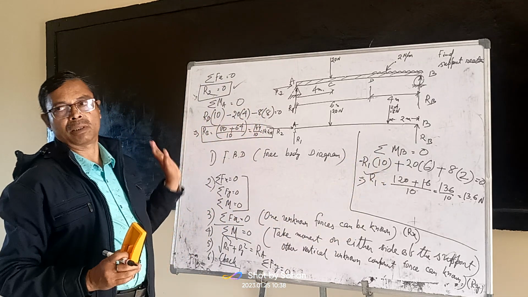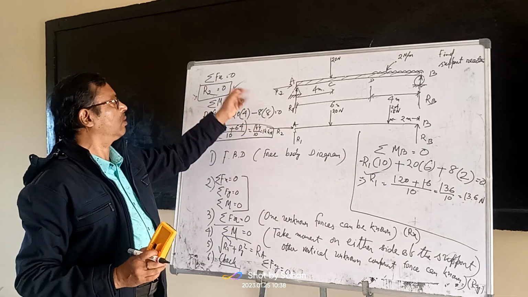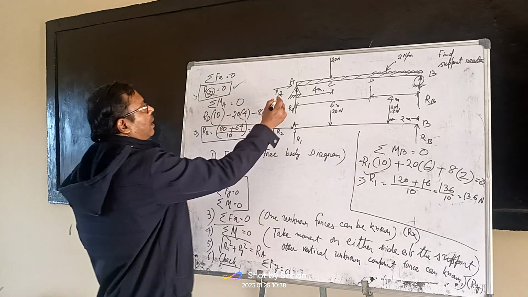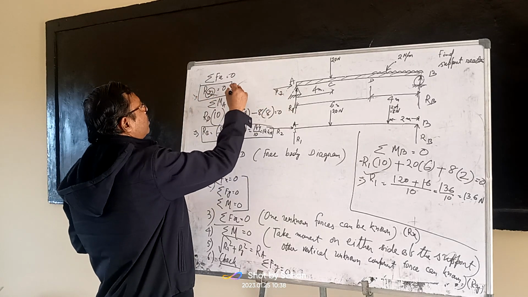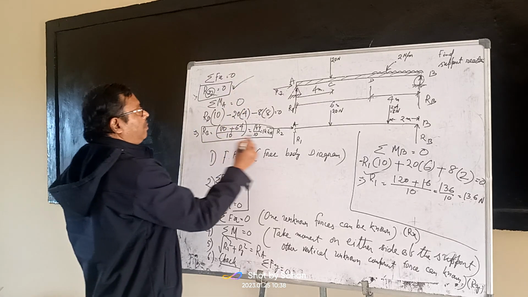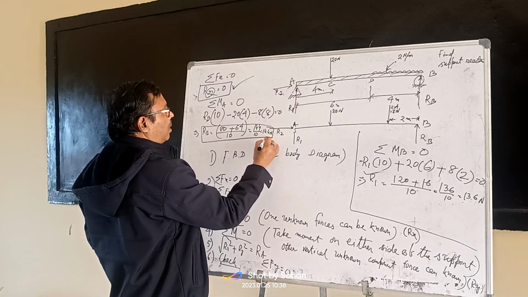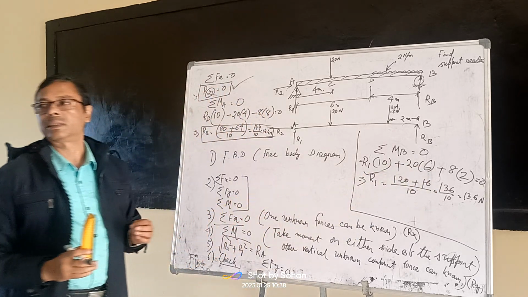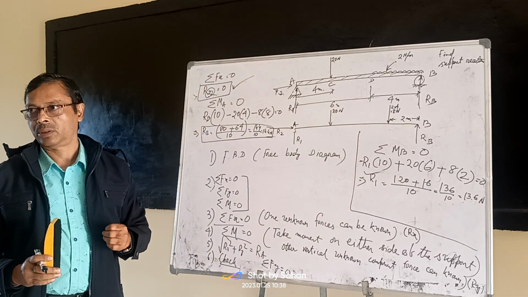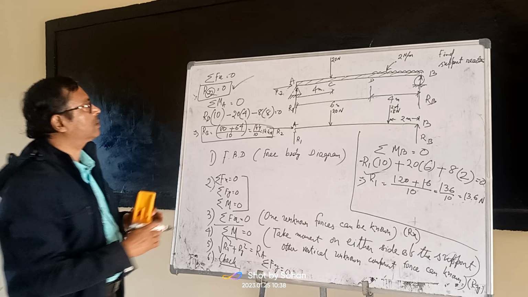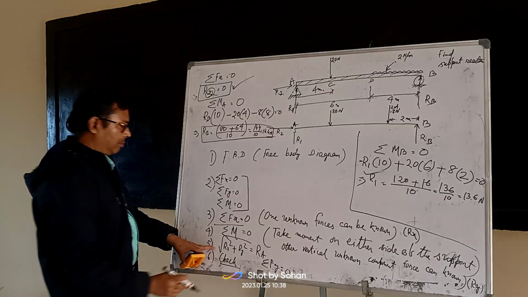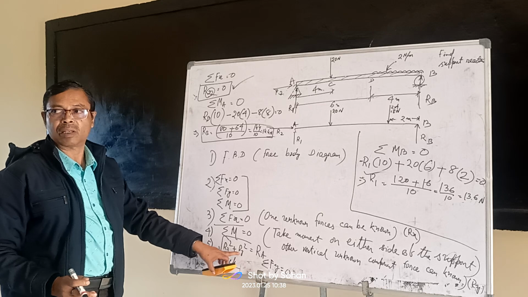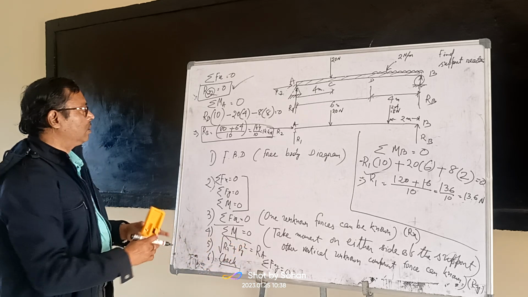RB value also you have got. Rx value also got. What is Rx? Rx is nothing but R2. So R2 is 0, RB is 14.4 Newton and R1 is 13.6 Newton. Okay, so what is the reaction value Ra? Let's come to the fifth step.